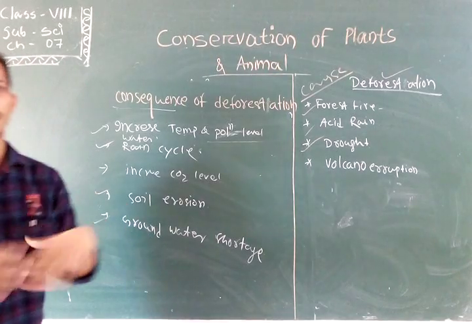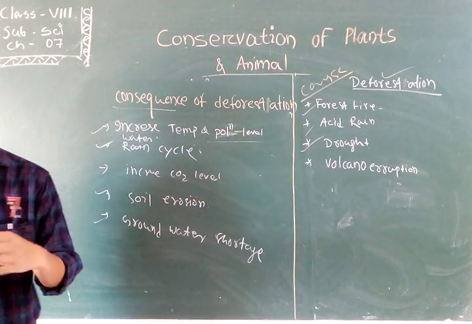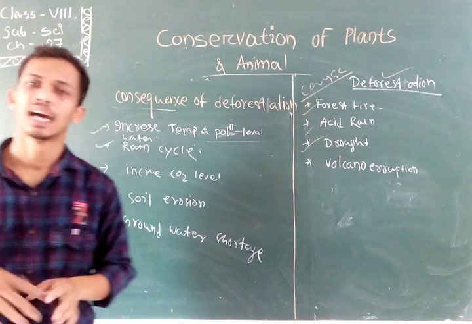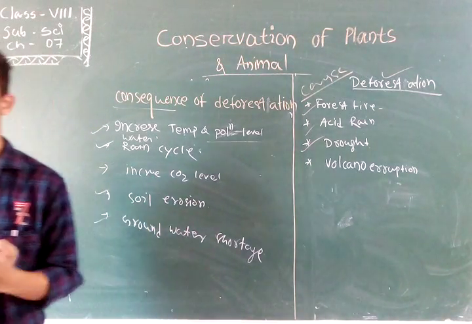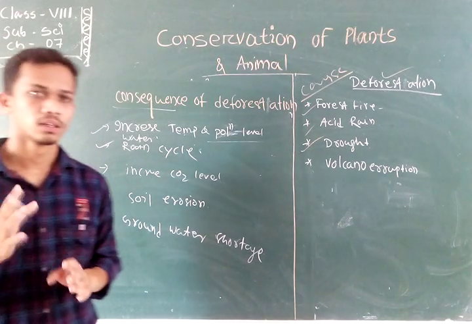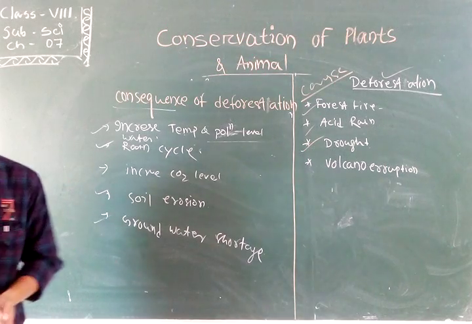Due to their overgrazing, the grass will vanish completely from that land, and it will be converted into barren land. So, due to the overgrazing of various domestic animals, the land is converted into a barren place.